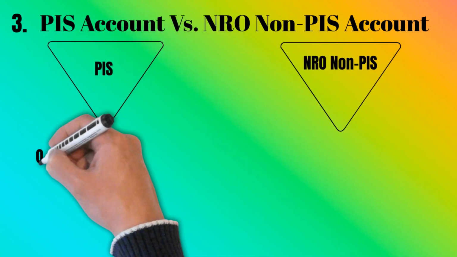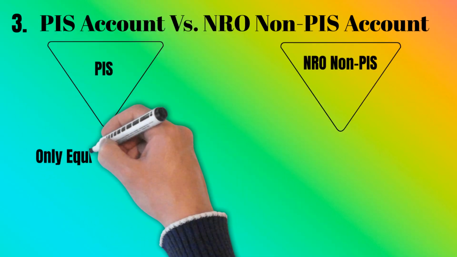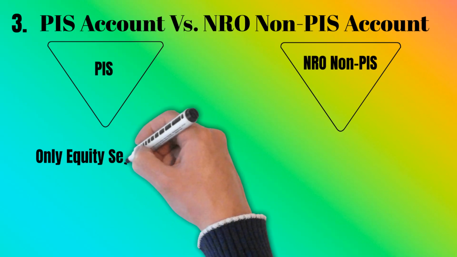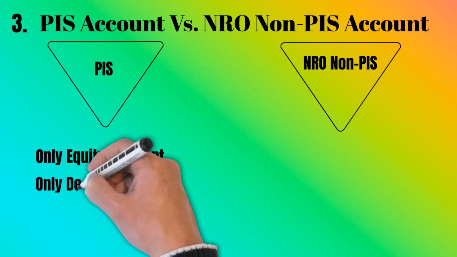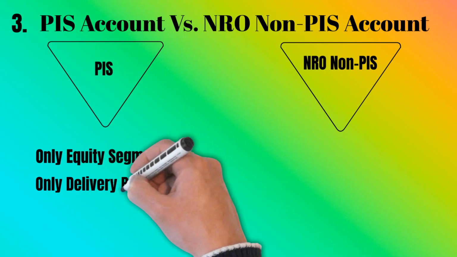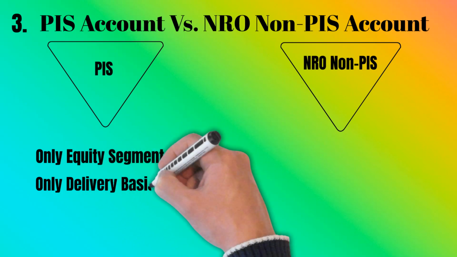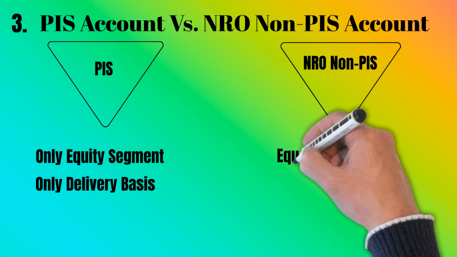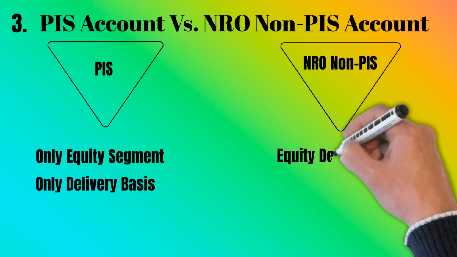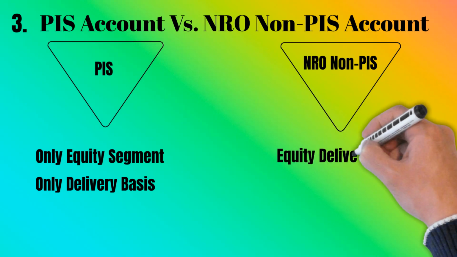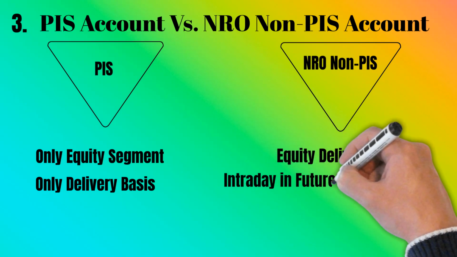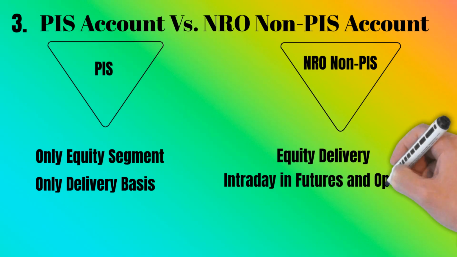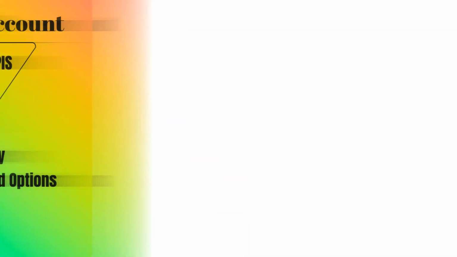By using a PIS account, we can invest in the equity segment only and purchase shares on a delivery basis. But by using an NRO non-PIS account, apart from buying shares in the equity segment on a delivery basis, we can trade intraday as well as short sales in futures and options. Some brokers like Prostock allow NRO non-PIS holders to trade intraday in equity.